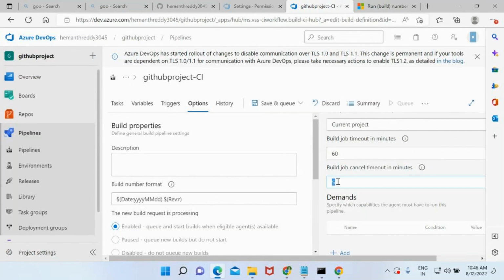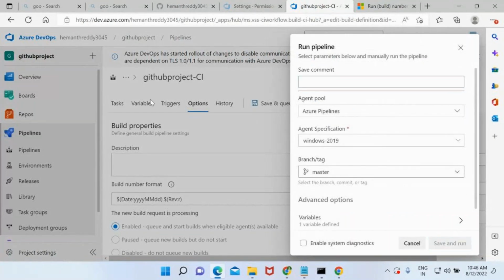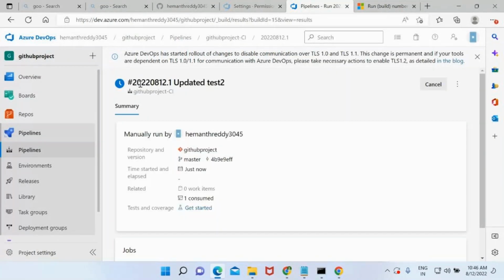Okay, understood. So this is how you need to specify some timeouts for your pipeline. In the options I have selected like this, right? Now I'm just going to save and queue this. Now see the number, how it comes. See, 2022 8 12. Understood.